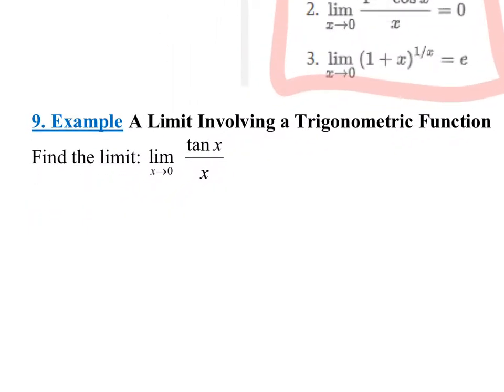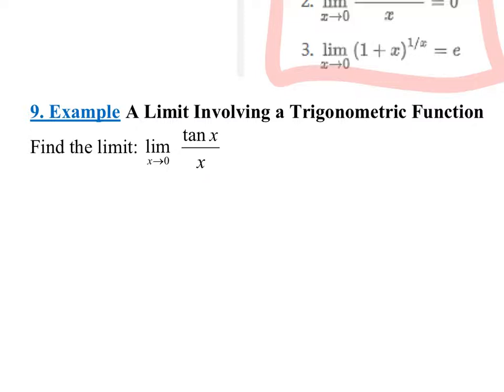Sometimes the application of these theorems might not be quite so easy for you to see. So for instance, it says, what's the limit as x approaches 0 of tangent of x over x? Well, my good old go-to is, this is a fraction, and both of these are functions I can plug into. So let's try plugging it in. And if I plug it in, I'd have tangent of 0 over 0, which would be 0 over 0, which is undefined, or sorry, more so I should say indeterminate form instead of undefined. It is undefined because you're dividing by 0, but it's that indeterminate form.